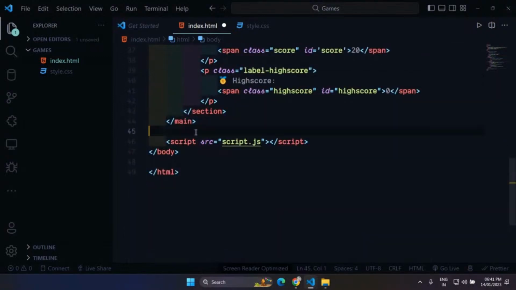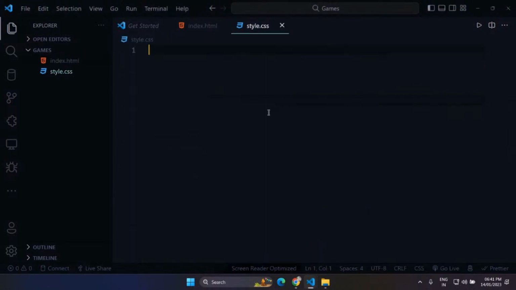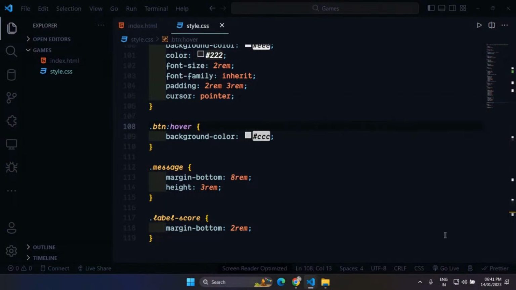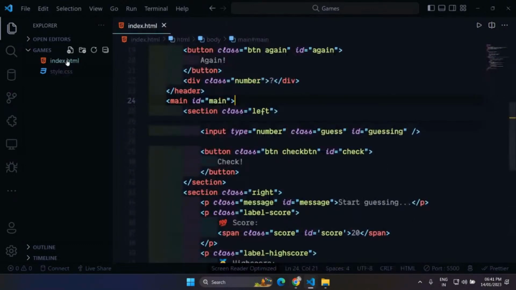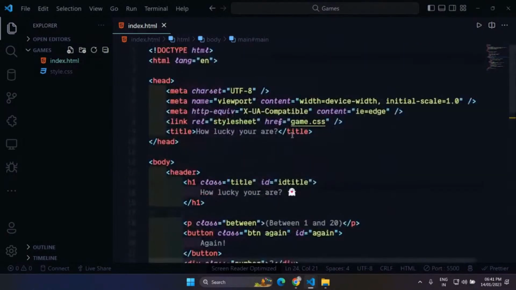So the lines of HTML are very few, and the same goes with CSS. Only simple CSS I am using. You can change the styling as you want. If you don't like the styling I have, you can create your own styling, your own look for the game. But we are going to go with this for now, and let me connect this style.css here.